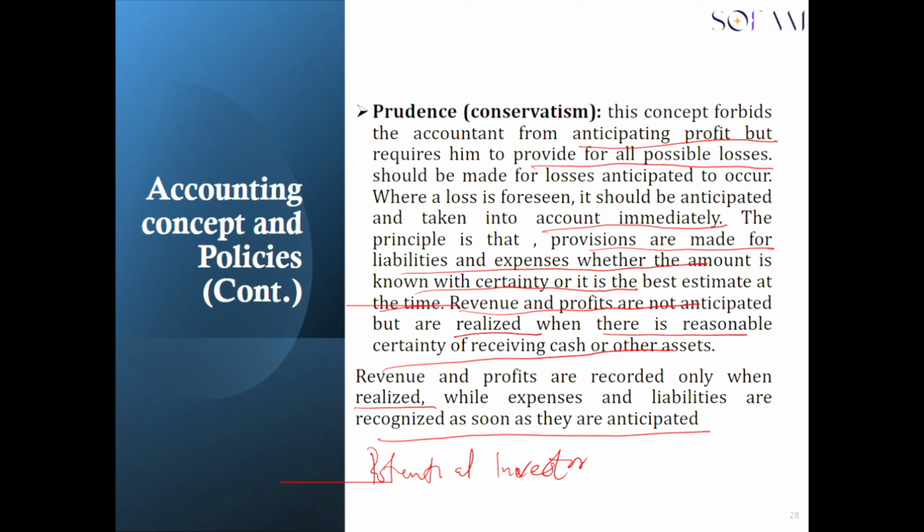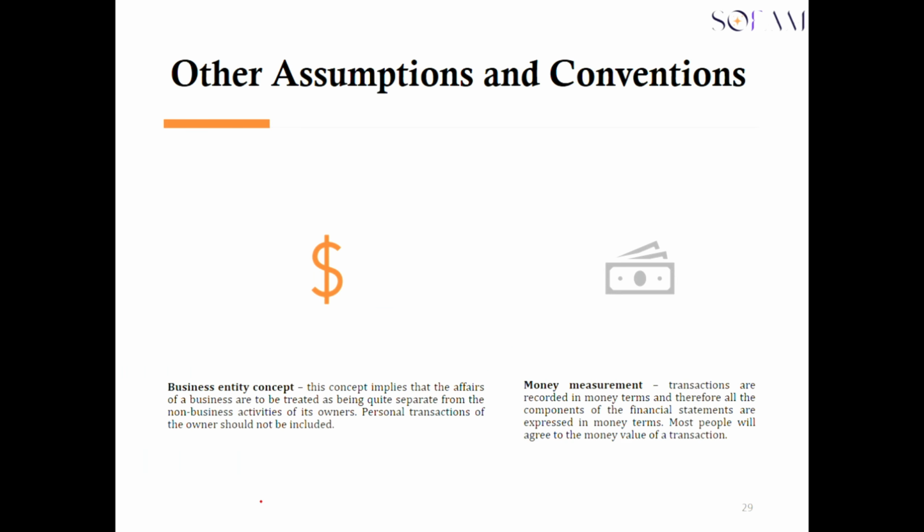That is to tell the investor that, listen, after you have invested in the company, these are some of the liabilities that the company may be facing. And after you have invested, your money will be used to settle some of these liabilities. So it is important to disclose all liabilities and expenses when they are foreseen. So let's move on to the next concept, the business entity.